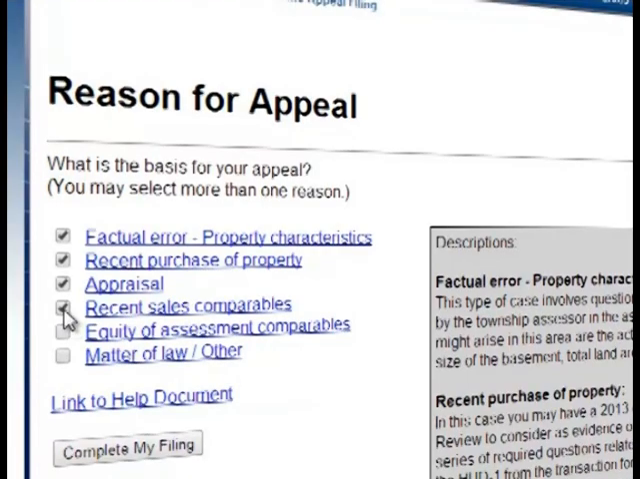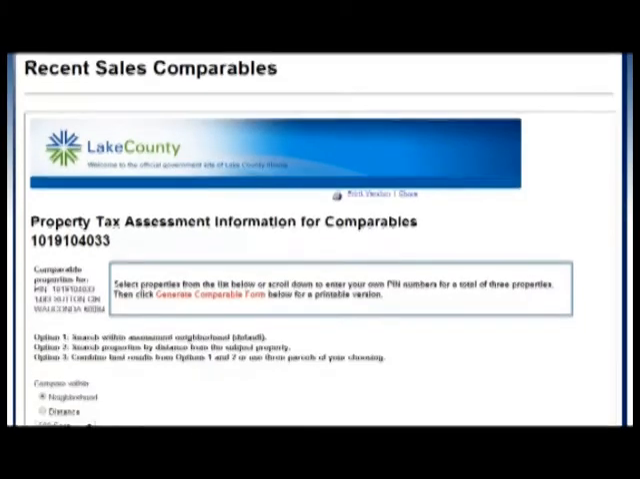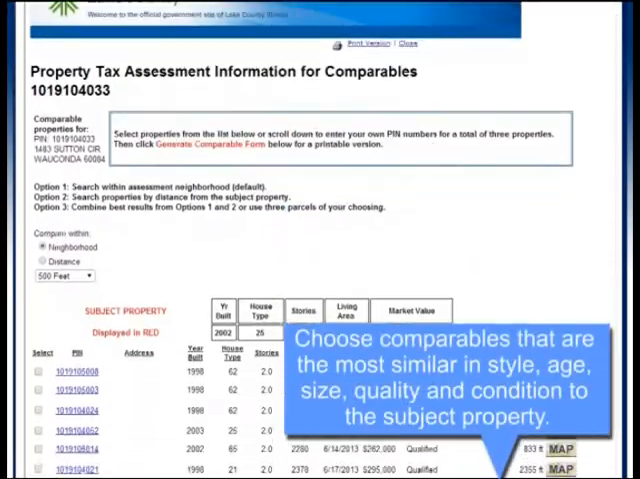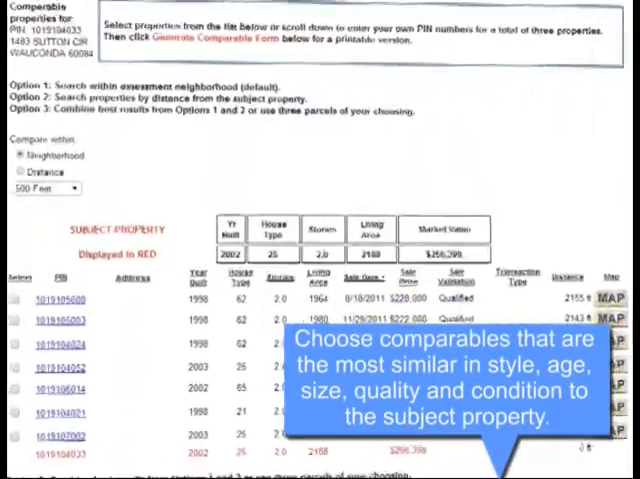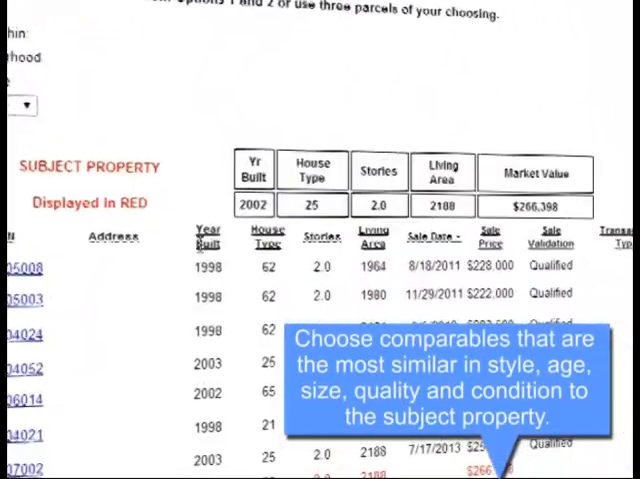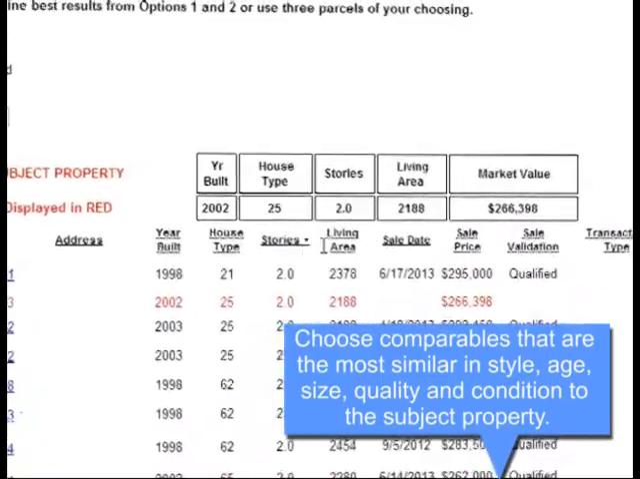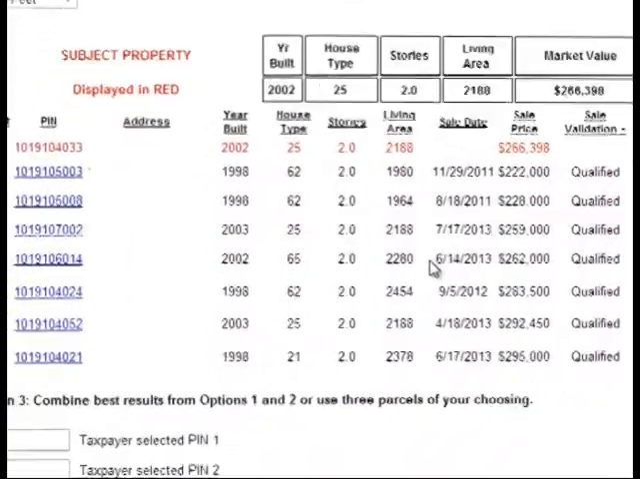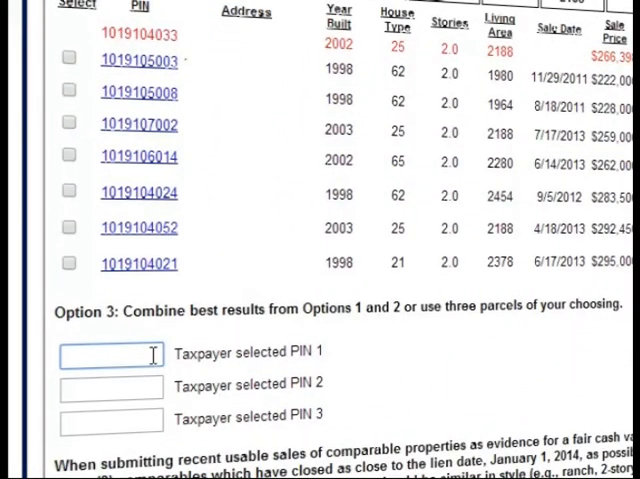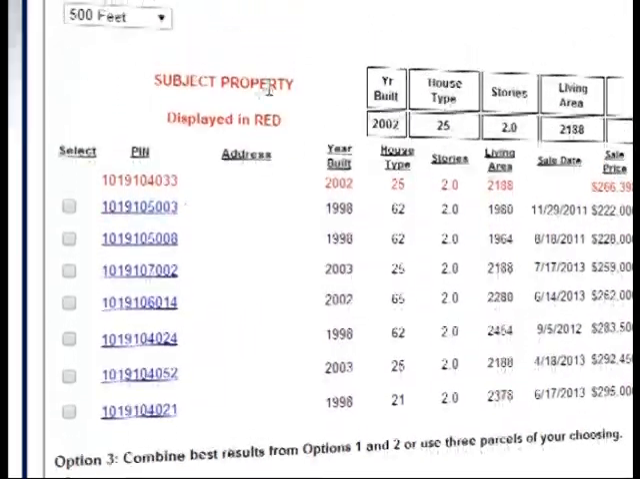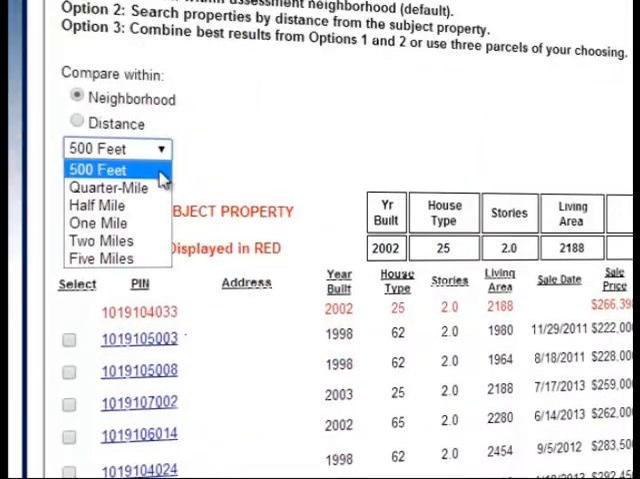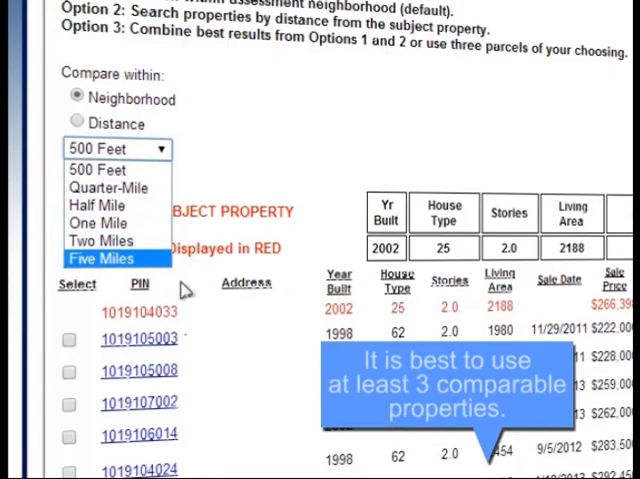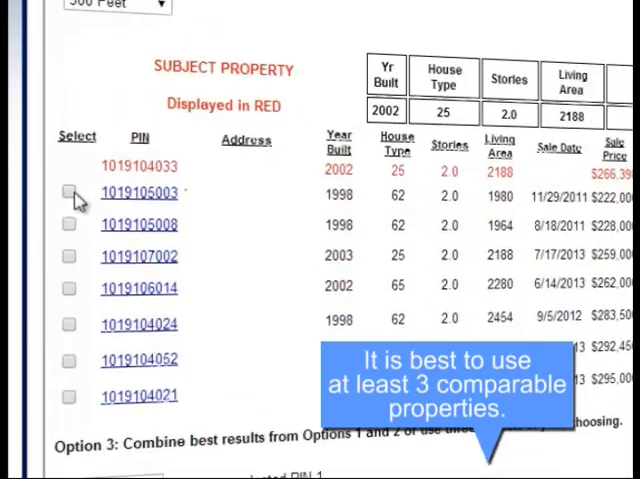The system allows you to choose 3 comparables that will be submitted to the Board of Review. You can sort any of the columns by choosing the column headers. If you do not find the comparables that you are looking for within the display list, you can always enter in your own 3 PINs. You can also find more comparables by changing the distance instead of searching within the neighborhood. Once 3 comparables are chosen, your next step is to click Generate Comparable Form.